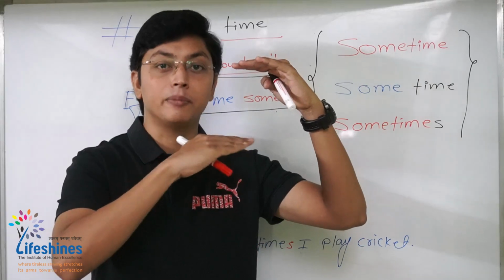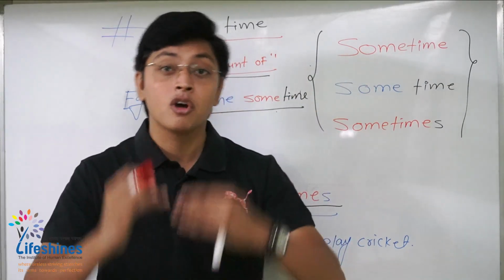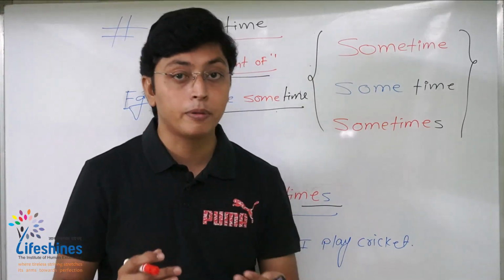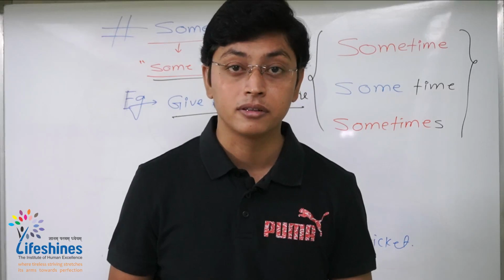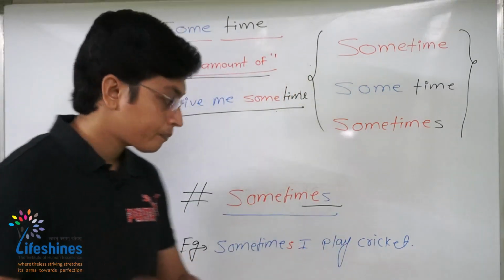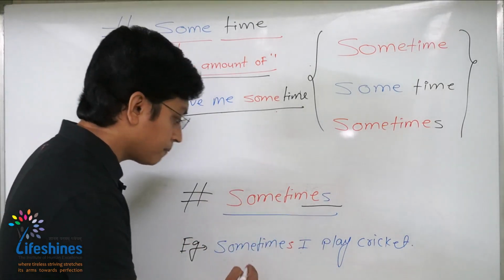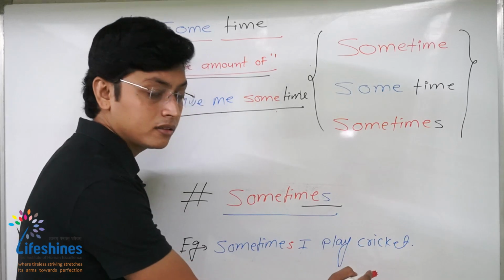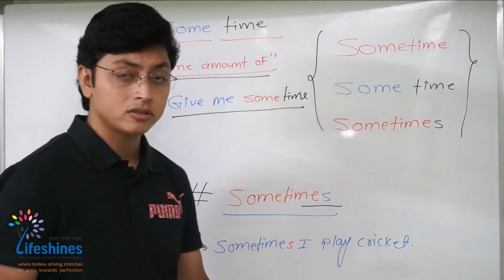You can place it in the middle. You can even say that it is 50-50. For example, sometimes I wake up at 6 o'clock and sometimes at 7. So it means occasionally. So there is an example: sometimes I play cricket. So occasionally I play cricket, it means.